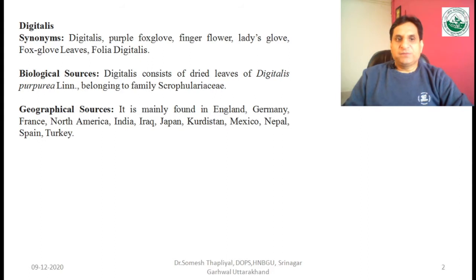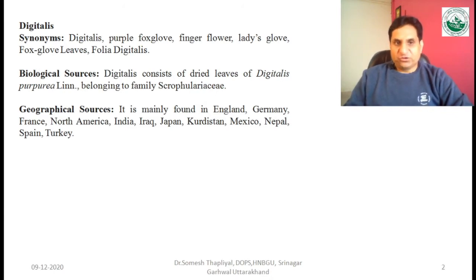If you see the biological source of this drug, it consists of dried leaves of Digitalis purpurea belonging to family Scrophulariaceae. The botanical name of this plant is Digitalis purpurea and the family is Scrophulariaceae. An allied species is Digitalis lanata, but in today's class we will focus only on Digitalis purpurea.